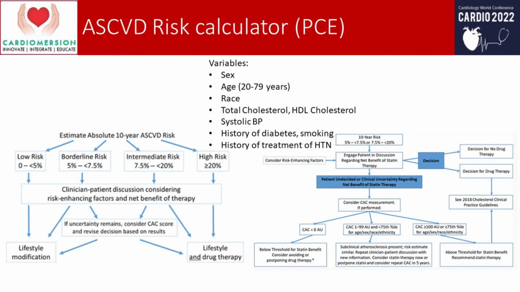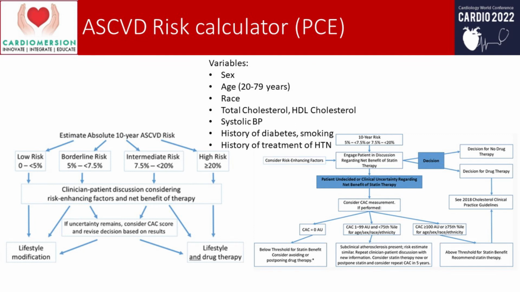High risk, you would have to start therapy. But for intermediate risk, the decision has to be made whether drug therapy has to be started or not. One of the things that can be used to guide that decision making is coronary artery calcification measurement. If it is 0, then it is below the threshold for statin benefit, so consider avoiding or postponing drug therapy.